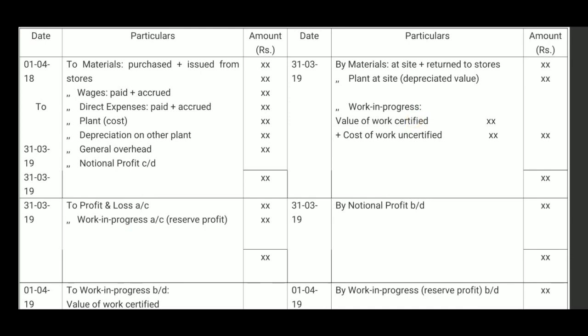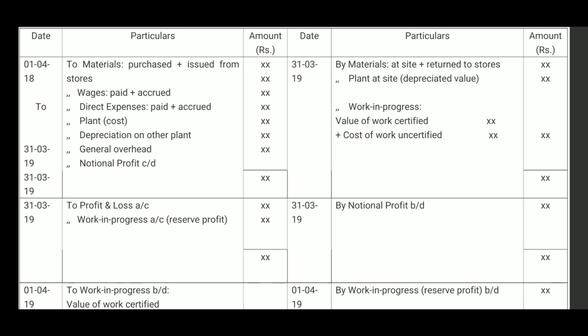Now, again come back to the debit side. Second expense, wages, that is direct labor. Wages paid plus accrued, means outstanding expenses. The wages which are incurred but not yet paid, accrued wages, both are included. Next, direct expenses, again paid plus accrued, that is outstanding.